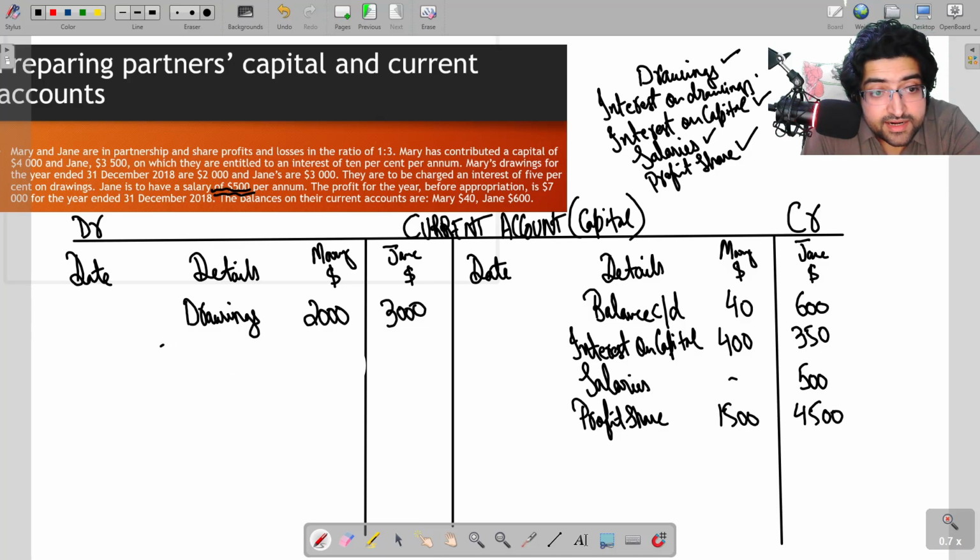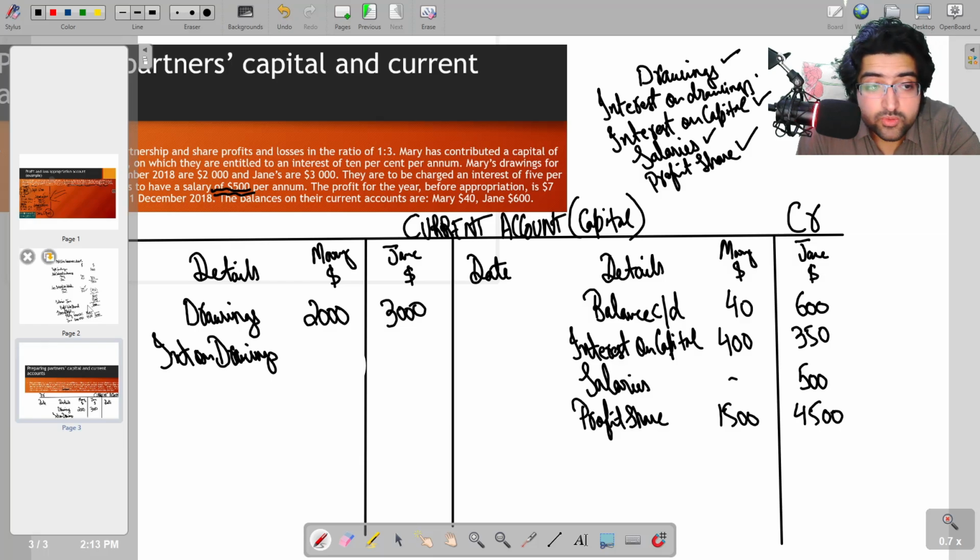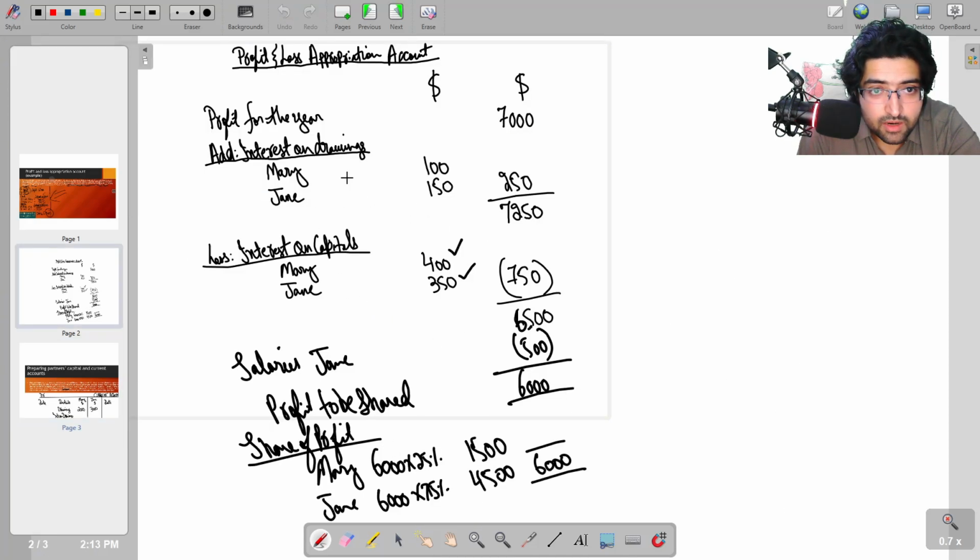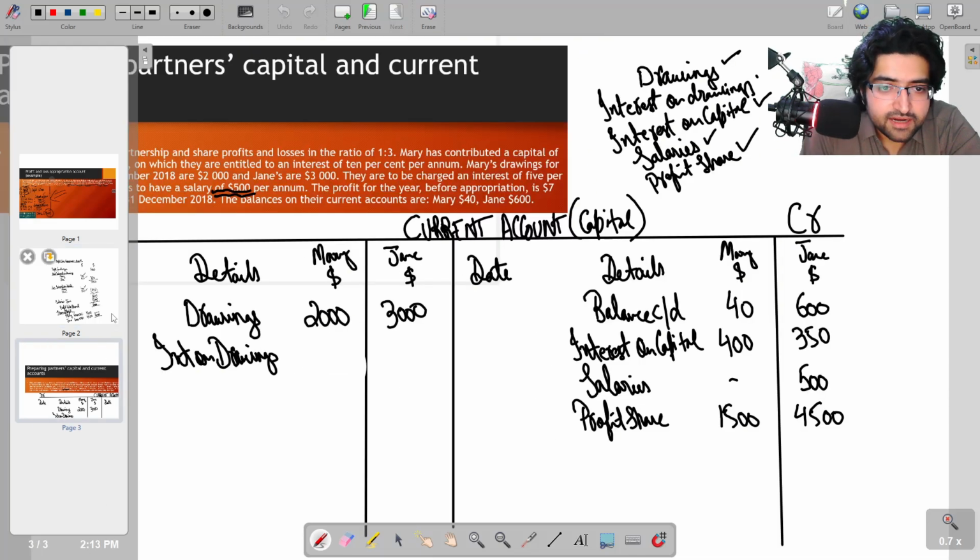Again, interest on drawings is also paid by the partners to the business, or they are supposed to pay later, so it will decrease their capital. Interest on drawings is also recorded on the debit side. You can quickly look at this from the appropriation account, because we have calculated that. So interest on drawings is 100 and 150, 100 for Mary and 150 for Jane. Okay, so this is how you prepare a current account.